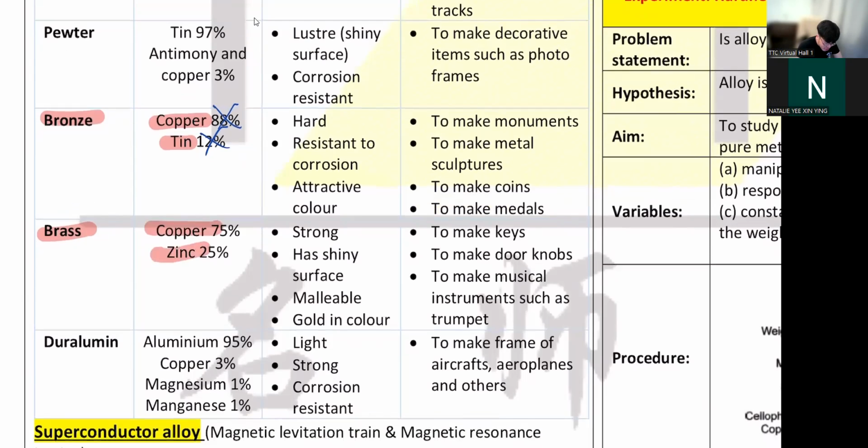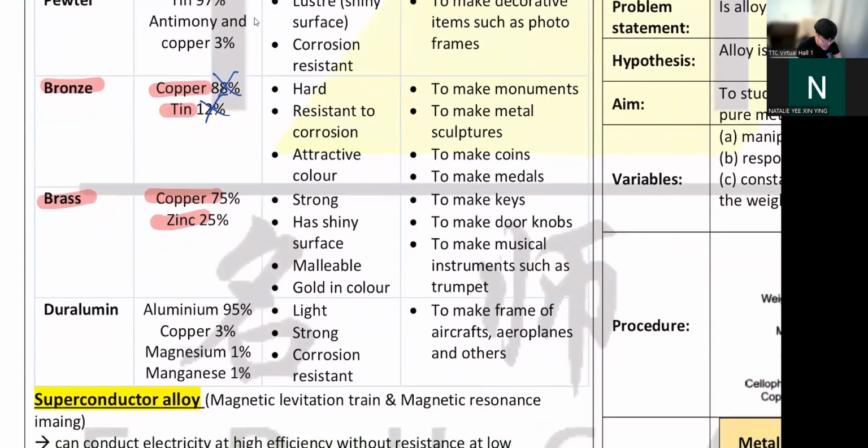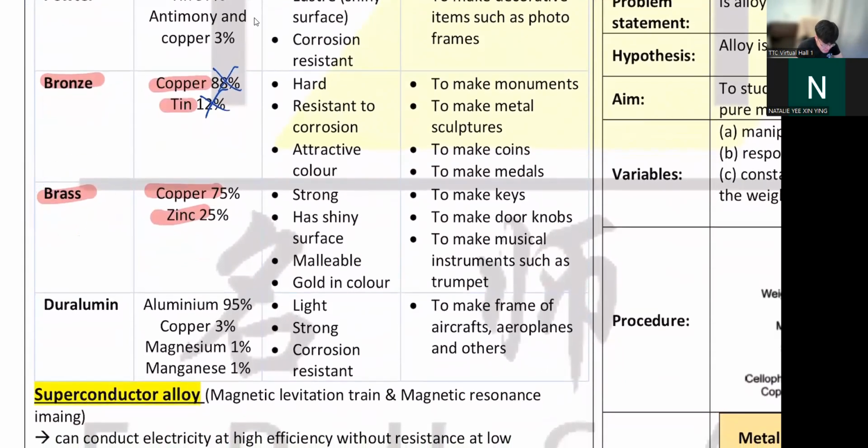You add a little bit, 25% of zinc, you will get brass. Okay, so bronze and brass, they are very similar. It's just that brass is slightly softer. So we use them to make keys.